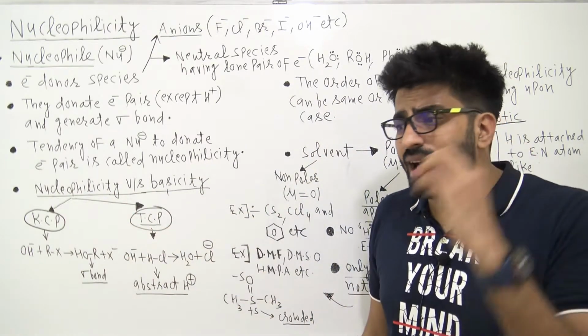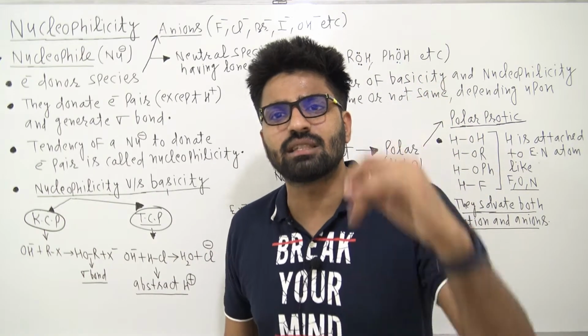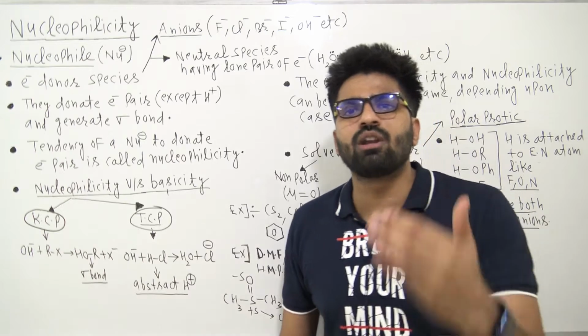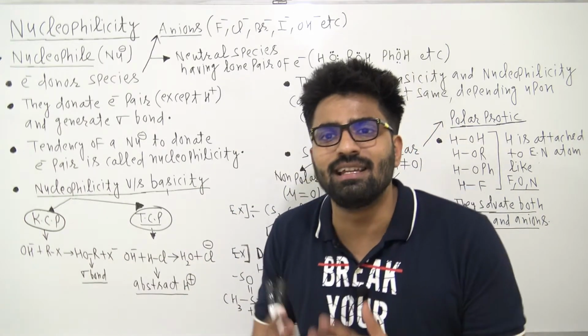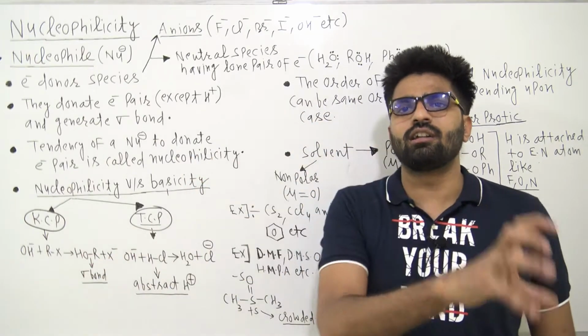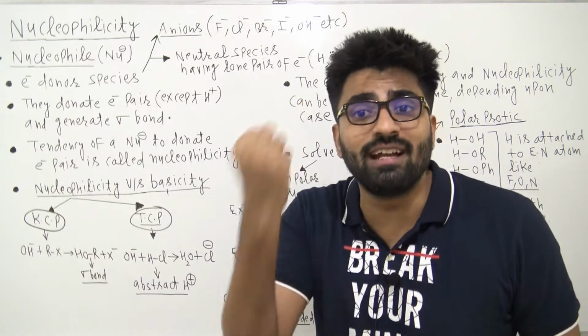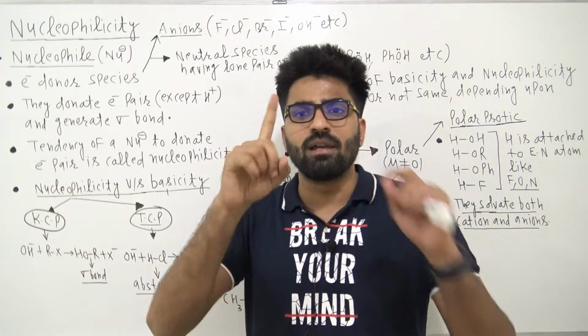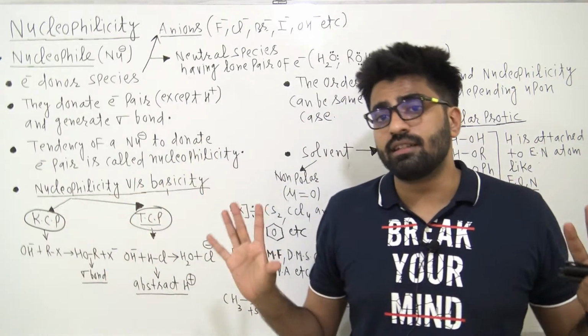So if someone asks you to compare the nucleophilicity order, the first thought that should click in your mind is that nucleophilicity means power of nucleophile. Which nucleophile can easily donate electron pair? That is called nucleophilicity. The power of a nucleophile, or the tendency of a nucleophile to donate an electron pair and generate a sigma bond, is called nucleophilicity. Simple as that. This is called nucleophilicity, right, guys?